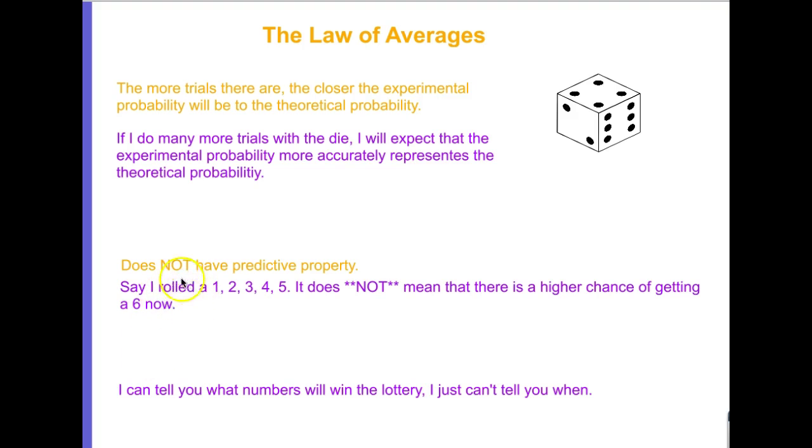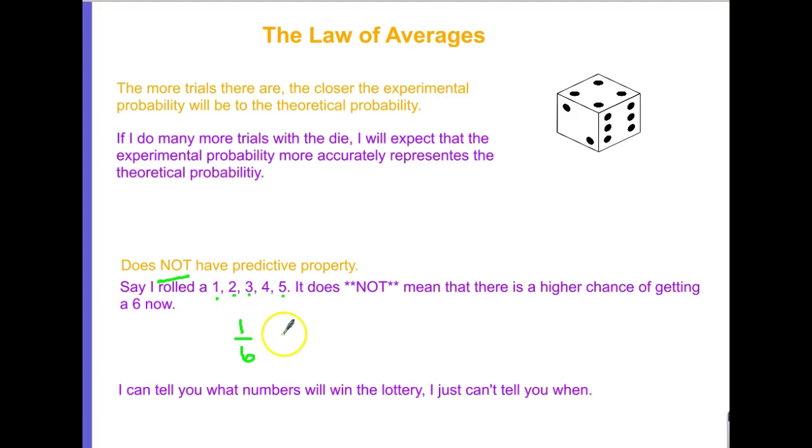One thing that I really want to emphasize is that it does not have a predictive property. So let's say I roll a 1, 2, 3, a 4, and a 5. That does not mean that the next roll has a higher chance of being a 6 now. Each one of these rolls is what we call an independent event, so it doesn't rely on the previous events. So there's still a 1/6 chance that I get any one of these numbers, 1, 2, 3, 4, 5, or 6. It does not affect the probability of the next roll.